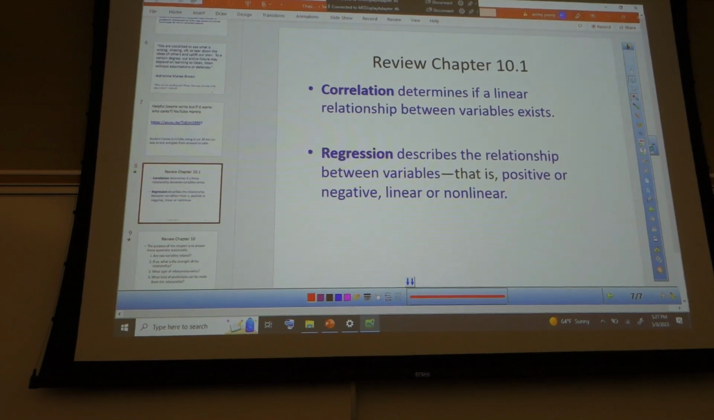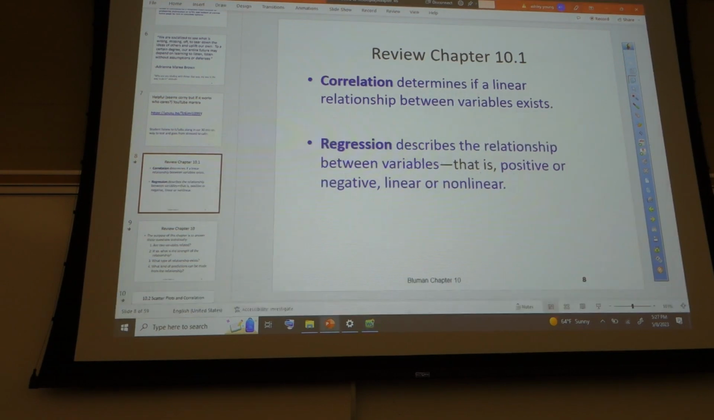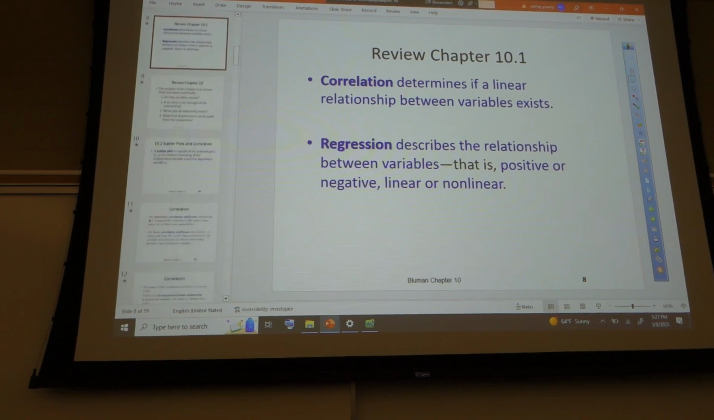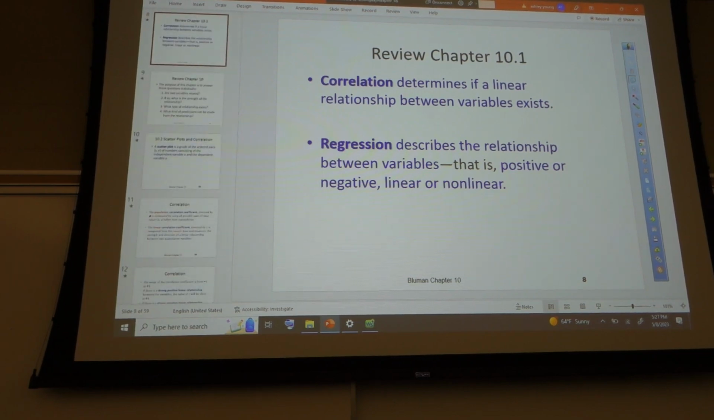All right. So let's take a look at chapter 10.1. Mustafa, go to read. Correlation determines if a linear relationship between variables exists. Regression describes the relationship between variables, that is positive or negative, linear or non-linear. Perfect.